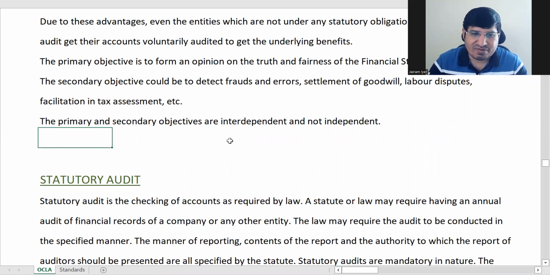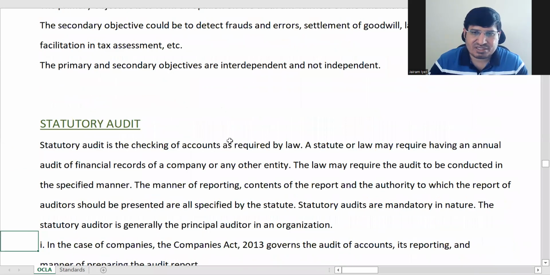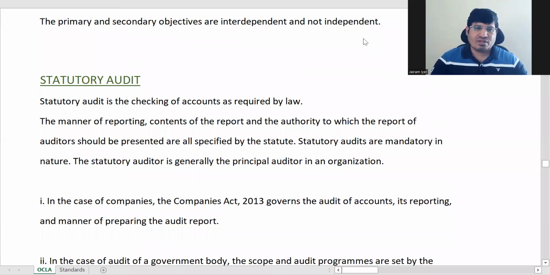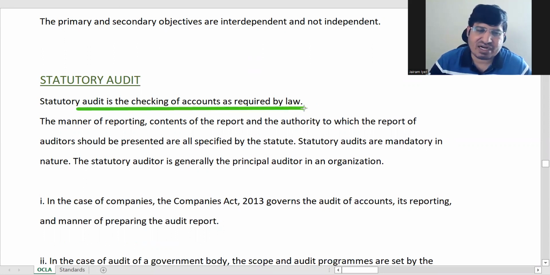Okay, fine. So now next we will talk about statutory audit. So statutory audit is our next point. As we know, statutory audit is done as per the law. So law already prescribes what is statutory audit. So statutory audit is the checking of accounts as required by law.